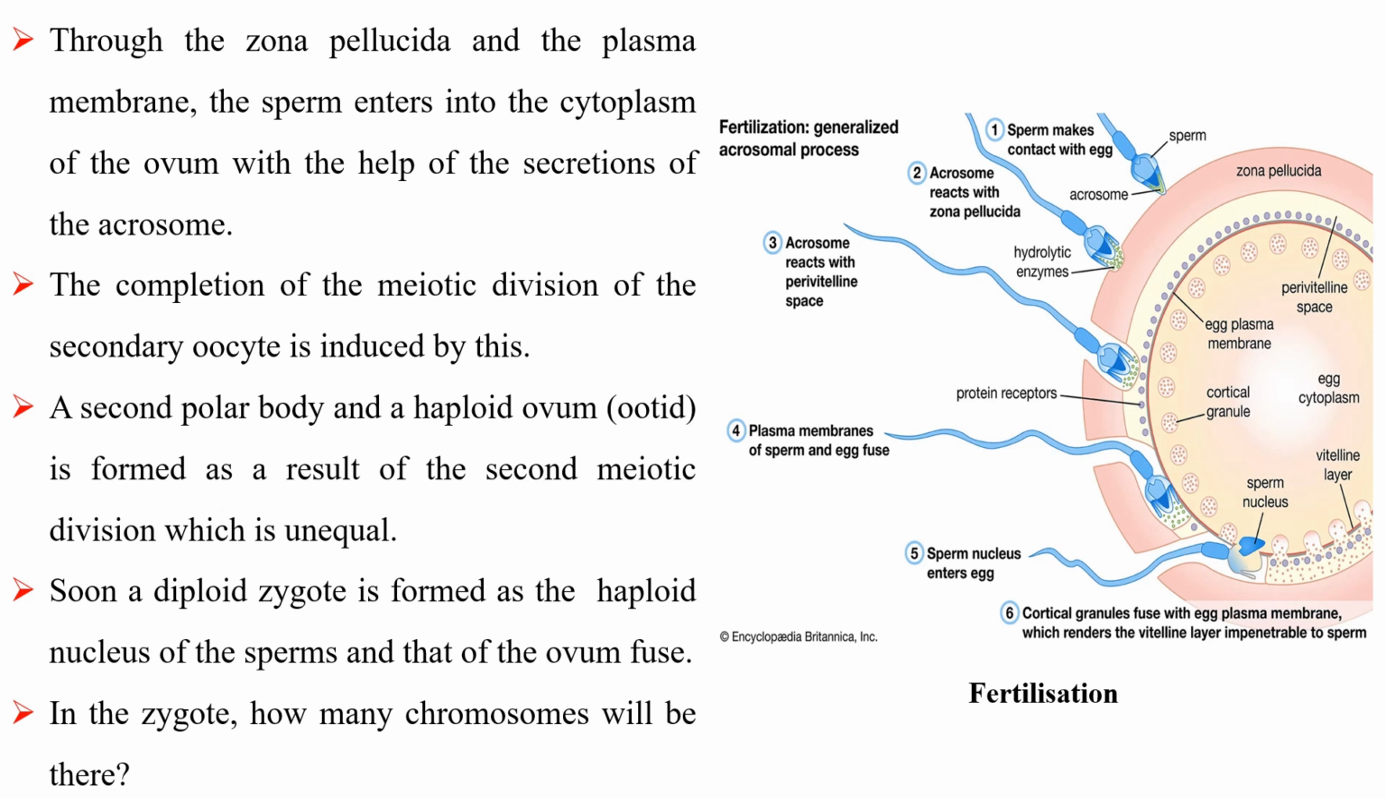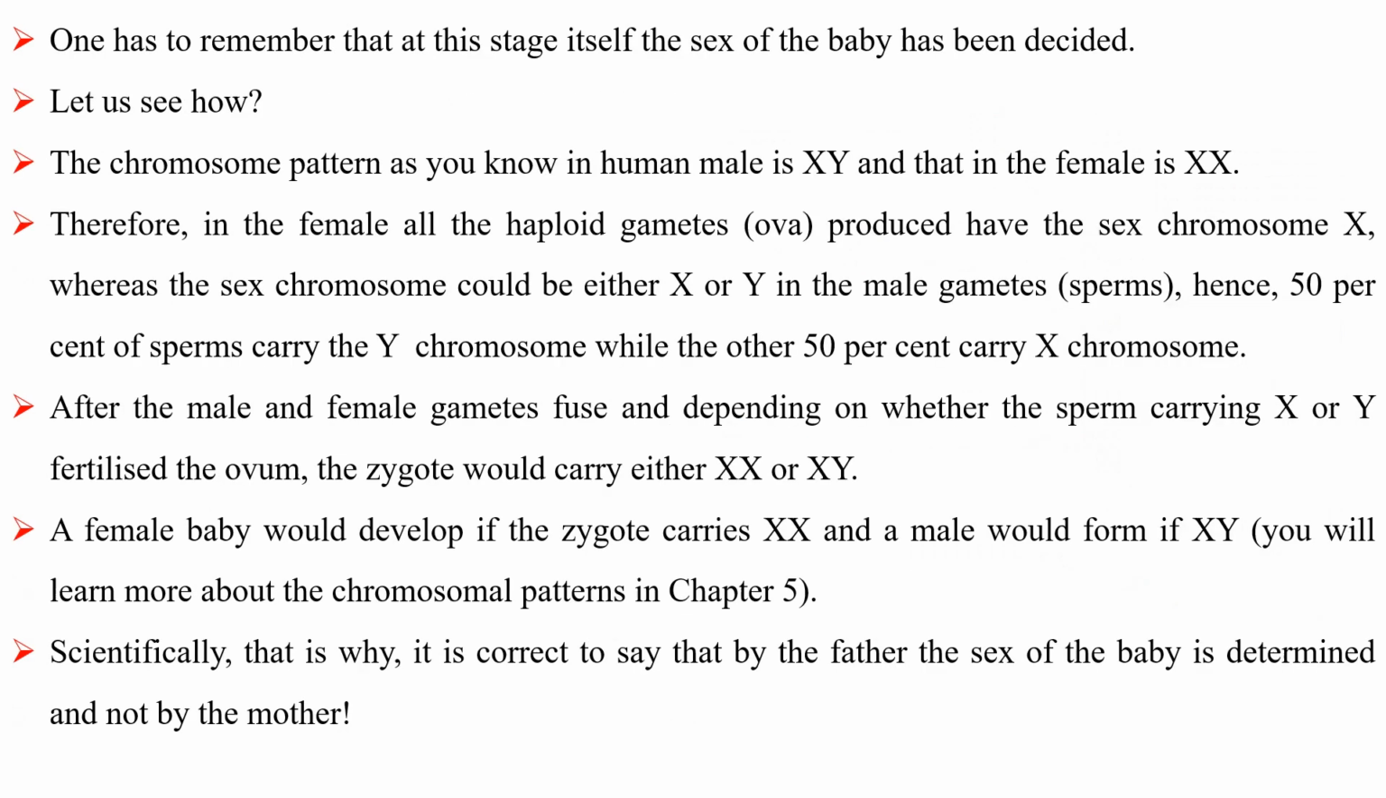The completion of the meiotic division of the secondary oocyte is induced by this. The second polar body and a haploid ovum are formed as a result of the second meiotic division, which is unequal. Soon the diploid zygote is formed as the haploid nucleus of the sperm and that of the ovum fuse. In the zygote, how many chromosomes will be there? One has to remember that at this stage itself the sex of the baby has been decided.